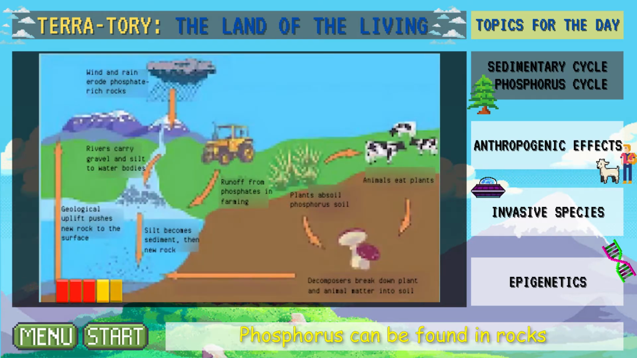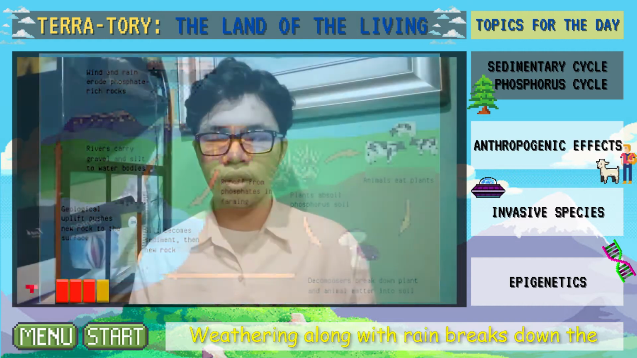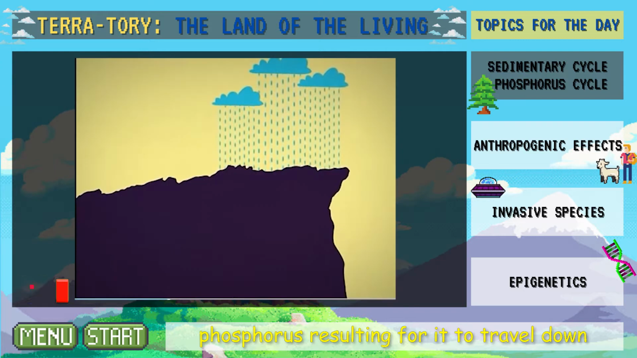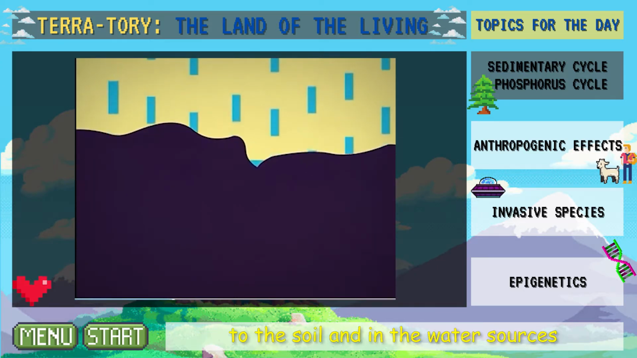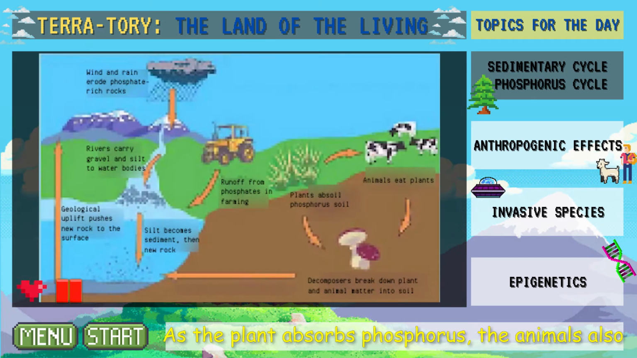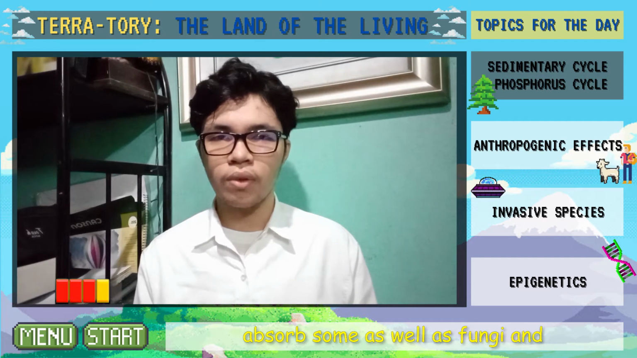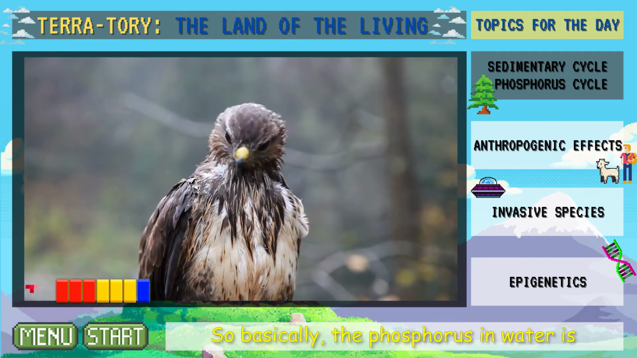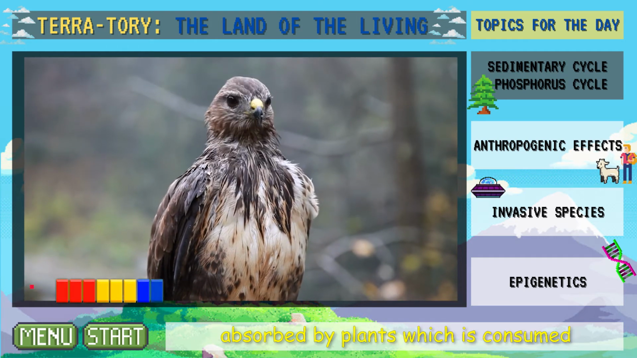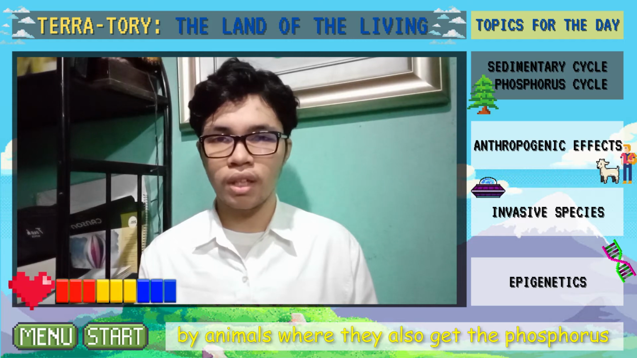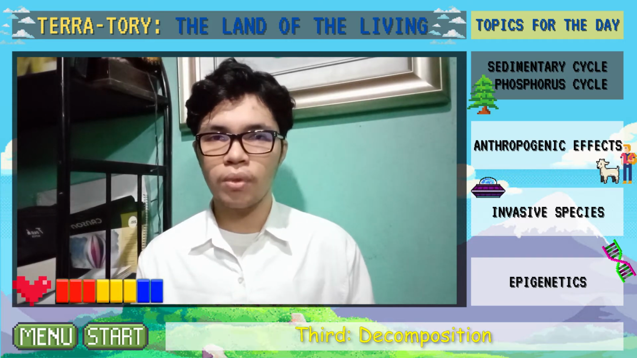First, weathering. Phosphorus can be found in rocks. Weathering along with rain breaks down the phosphorus, resulting in it traveling down the soil and into the water sources. Second, absorption. As the plants absorb phosphorus, the animals also absorb some, as well as fungi and microorganisms, for their growth. So basically, the phosphorus in water is absorbed by plants, which are consumed by animals where they also get the phosphorus.